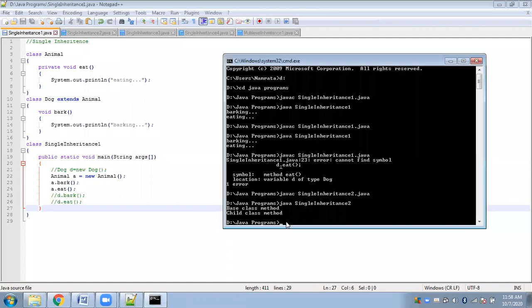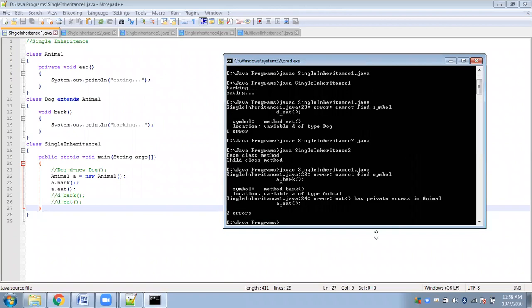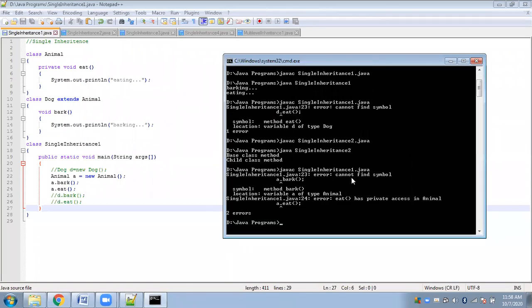Just check the error that you get. What do you see? Line 23, cannot find symbol a dot bark.